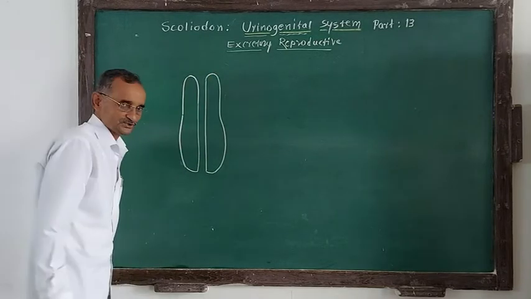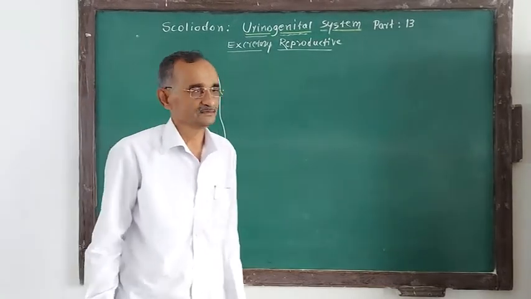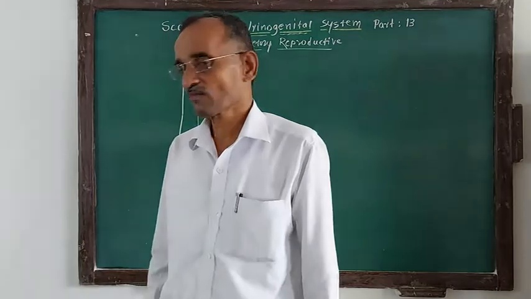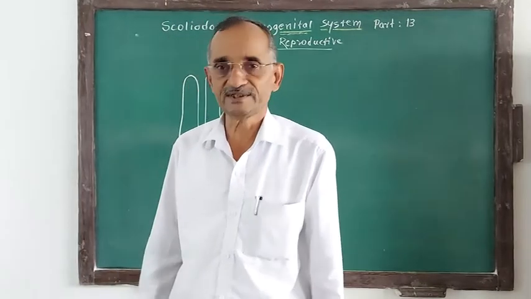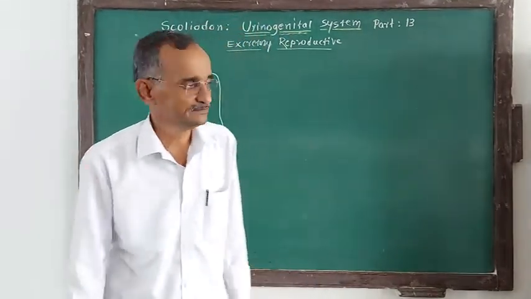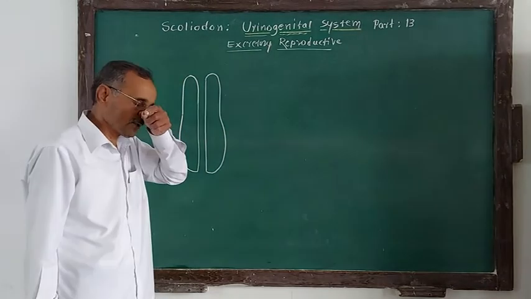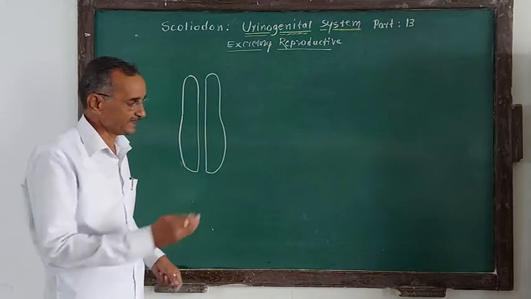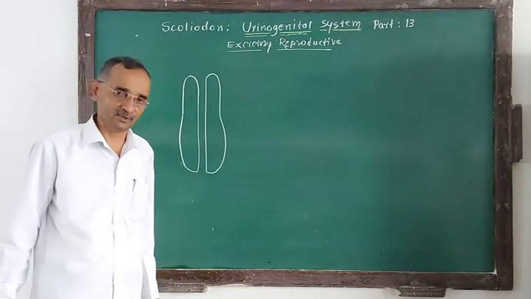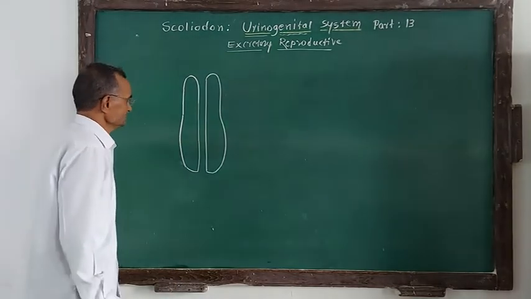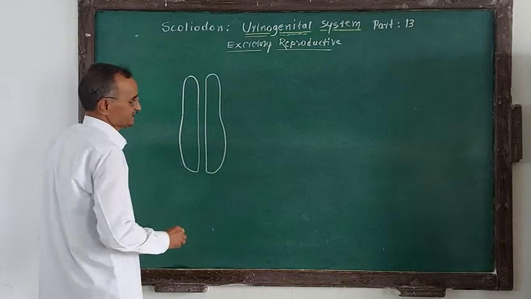A pair of kidneys, which are reddish in color, associated or present inside the body of Scoliodon. In the body cavity, they are attached to the dorsal body wall, and each kidney has two regions.